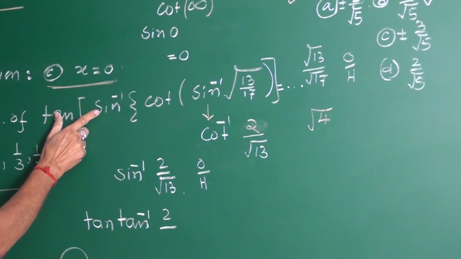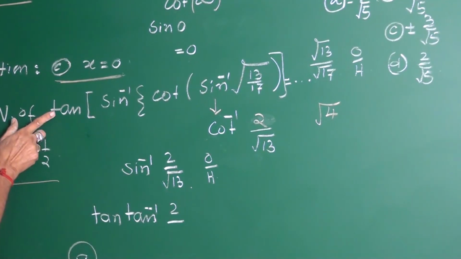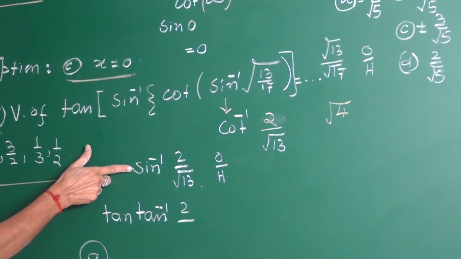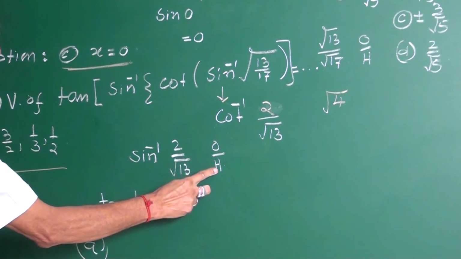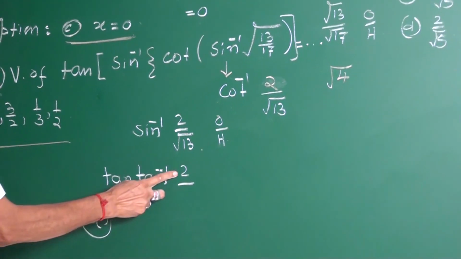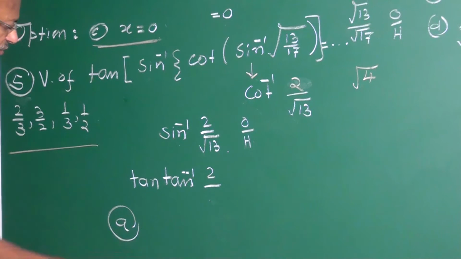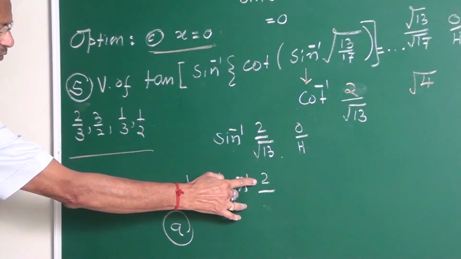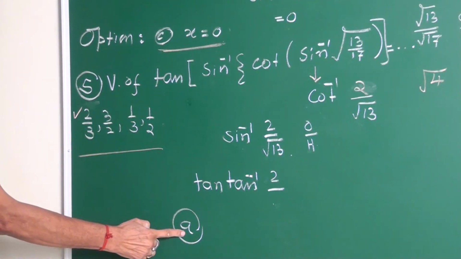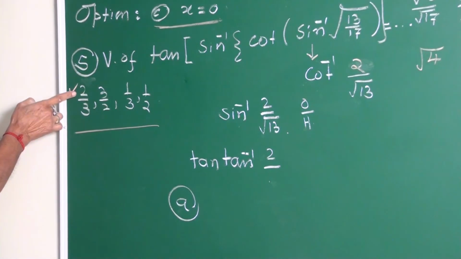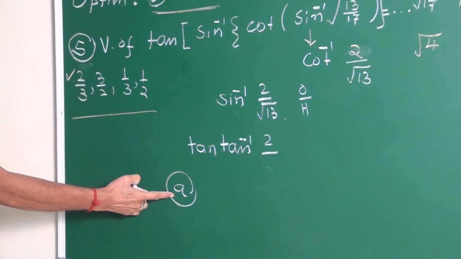Now, cot inverse becomes sine inverse of 2 by root 13. You have tan here. You want to convert from sine inverse to tan inverse. What is sine? Opposite upon hypotenuse. What is tan inverse? Opposite is 2. Before finding the denominator, look at the options. With numerator 2, only the first option is there. Therefore, your answer is A. Option A is your answer.